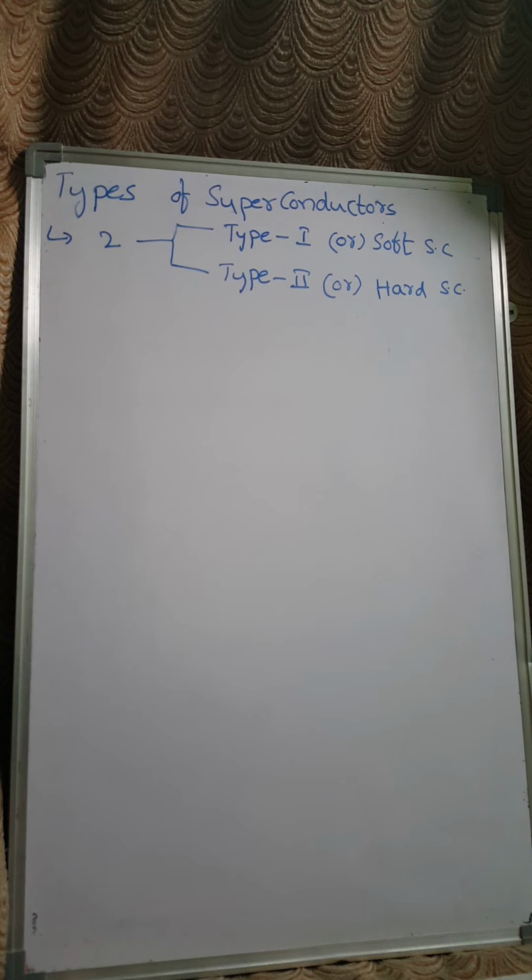The type 1 superconductors easily lose their magnetization. Let us see the magnetization curve.